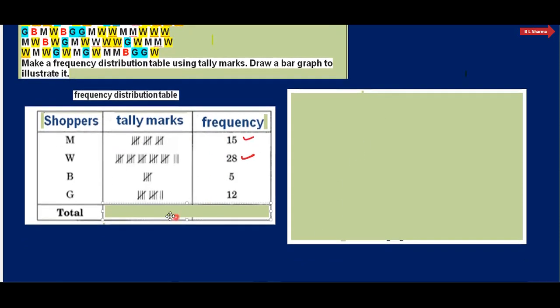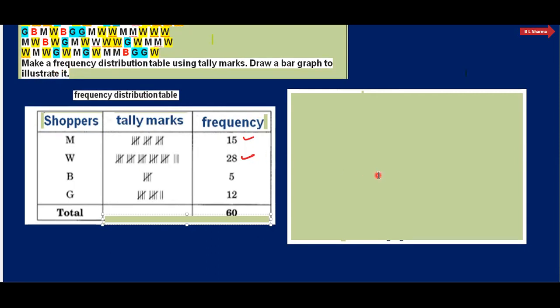So now the total of men, women, boys and girls. When you add 15 plus 28 plus 5 plus 12, that will be 60. So this is the frequency distribution table. But the question also asks us to draw a bar graph to explain it.